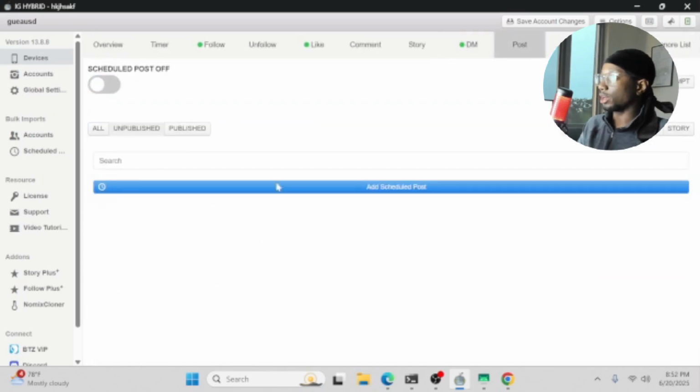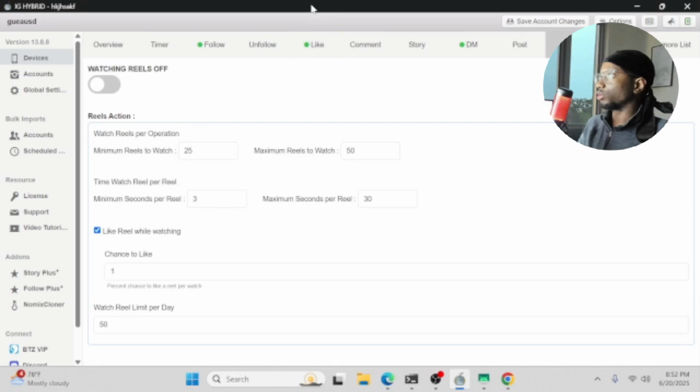Post, I would imagine that you don't have too many scheduled posts at this point, after the full 90 days, or the 60 days. After the first month, you shouldn't really have any posts scheduled. Reels, I mostly just have it on like this, so that if I ever have to, I can just turn it on and turn off every other setting.